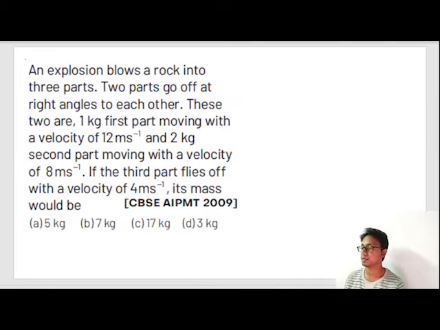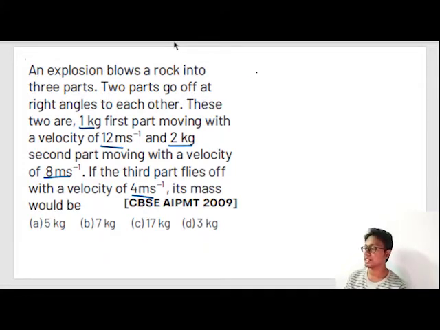Now let's proceed to the next question. An explosion blows a rock into three parts. Two parts go off at right angles to each other. These are 1 kg moving with velocity 12 meter per second, and 2 kg moving with velocity 8 meter per second. If the third part flies off with a velocity of 4 meter per second, its mass is? Okay, so the same problem. The problem category is the same.